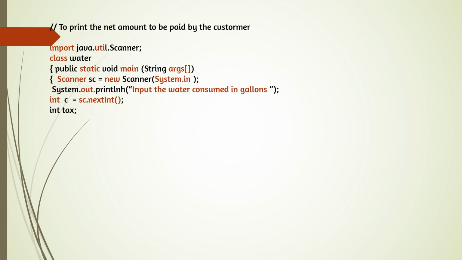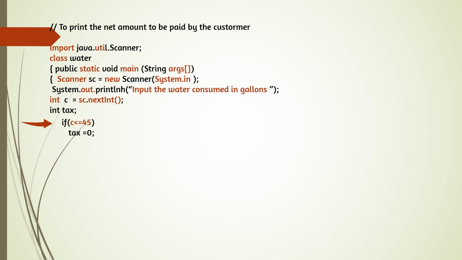Here, write the first 4 lines till the Scanner class. Just change the class name. And now the first message, System.out.println, input the water consumed in gallons. So accept the water consumed in gallons in the variable C. int C is equal to sc.nextInt. So here we are getting the water consumed. And int tax. So here we are declaring the variable for printing.